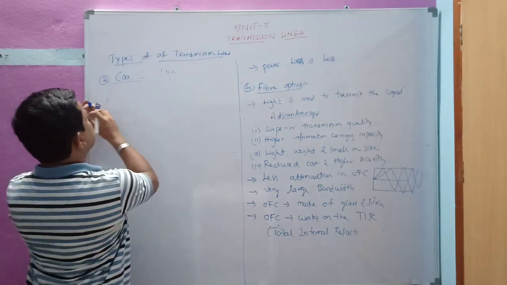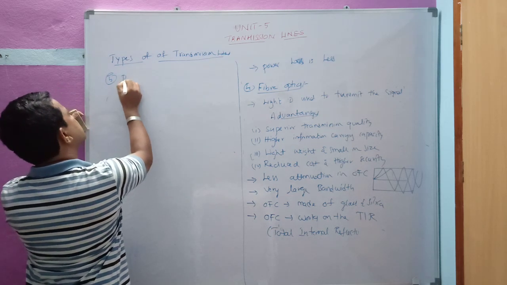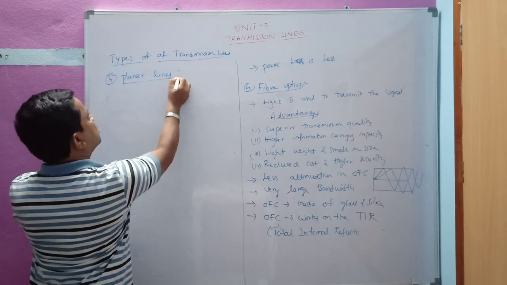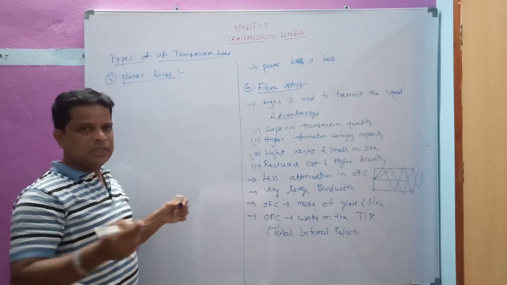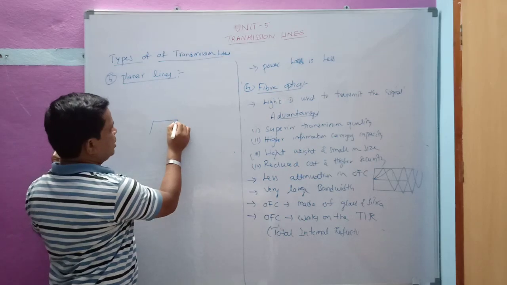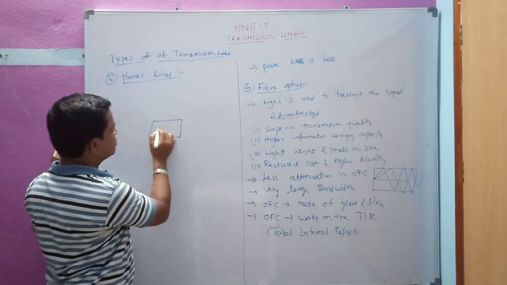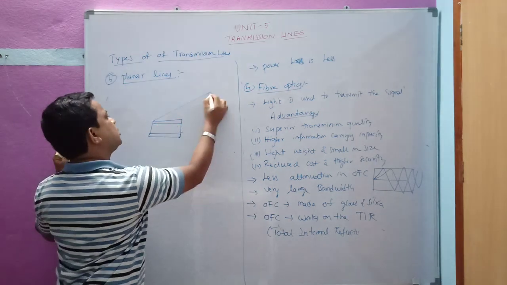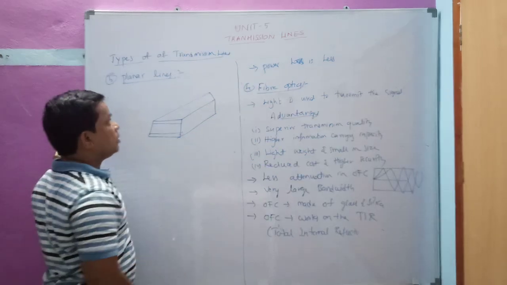Next one is planar lines. It looks like a transmission line which is covering like this. Okay, it looks like this. So this is a 3D view of this planar line.